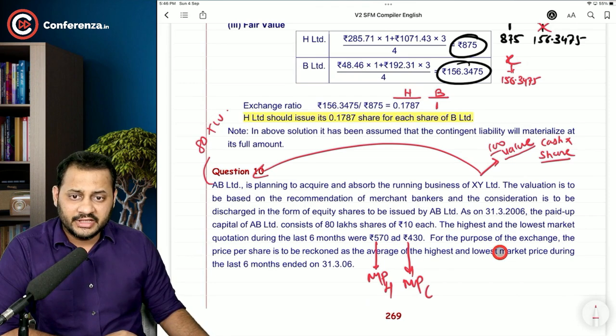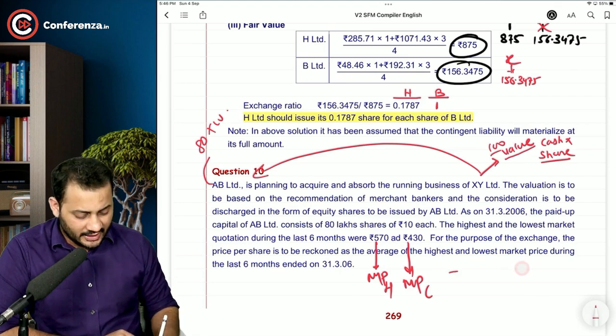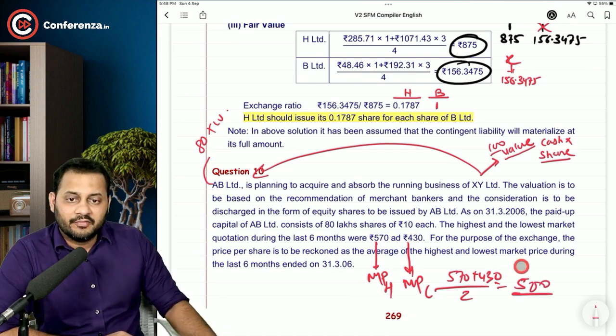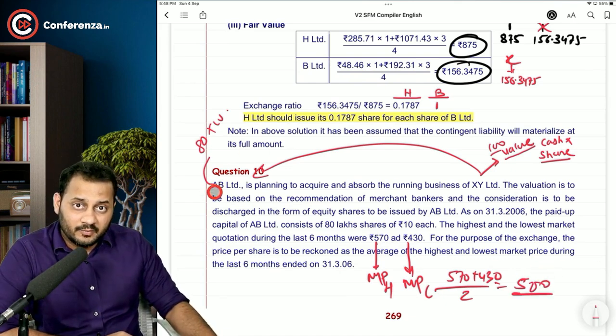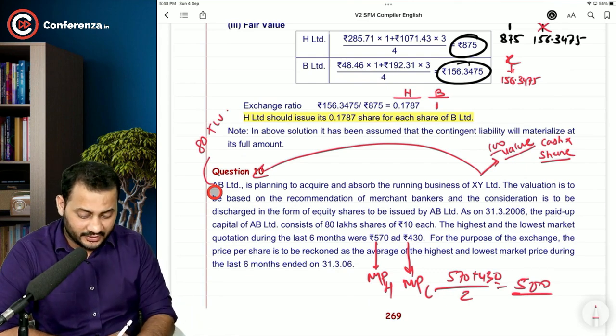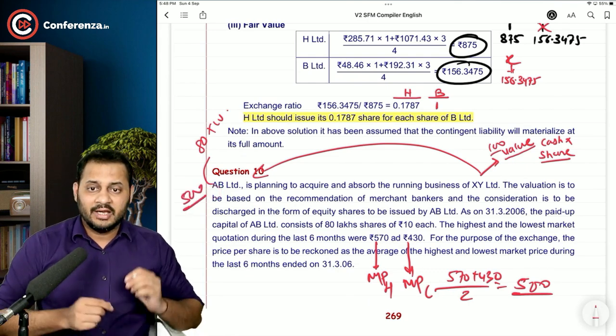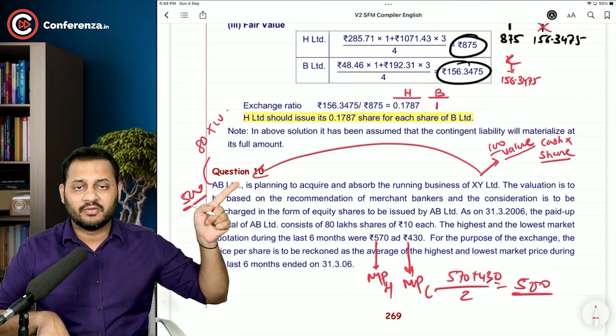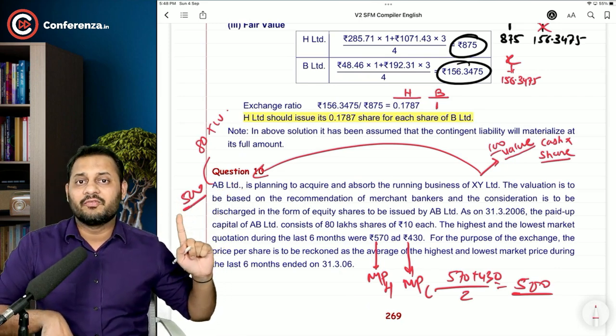For the purpose of the exchange, the price per share is to be reckoned as an average of the highest and lowest price. What is the average of the highest and lowest price, sir? It is 500. Average price of our company AB Limited is 500. That should be taken. That means every share that AB Limited is going to give to XY Limited will be worth 500 rupees.